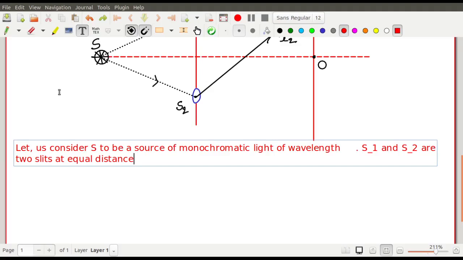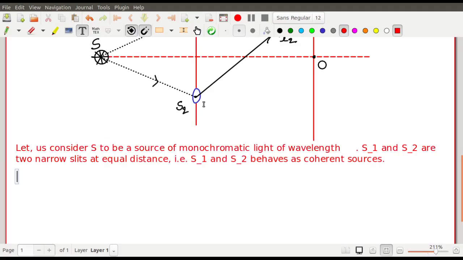S1 and S2 are two narrow slits at equal distance, that is, S1 and S2 behave as coherent sources, because coherence is necessary in interference. We need coherence. In the next paragraph I go on to write,